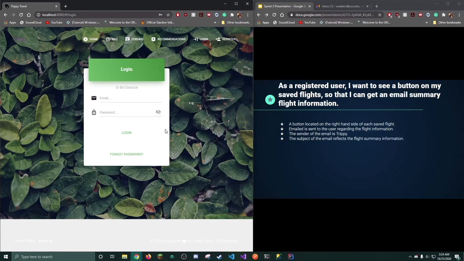My second child user story was, as a registered user, I want to see a button on my saved flights so that I can get an email summary on flight information. A button located on the right hand side of each flight.